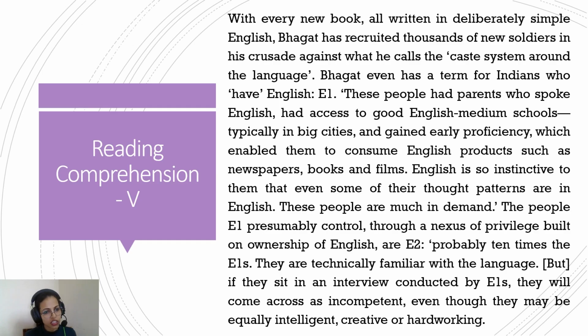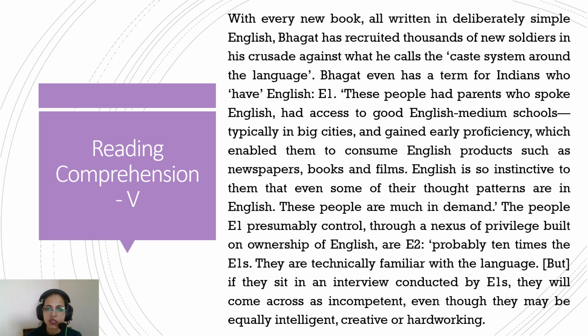They're not the second generation. Their parents didn't speak in English. They have not studied in the very hi-fi schools that teach English from a very early stage. So they do understand English, but they're not that deep in this whole English culture. So the E1, the elites who have English-speaking parents and have gone to English medium school, have a better command, so they can speak flowery language. So that's the categorization basically.